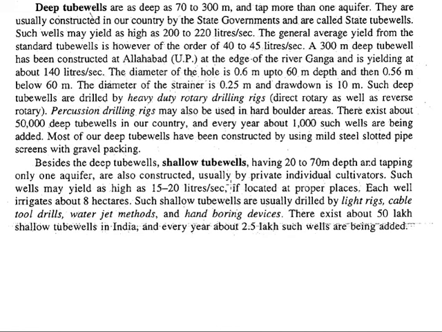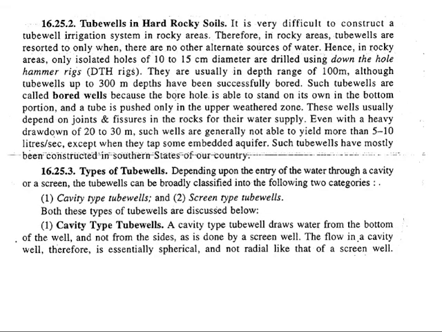To construct them, we go for drilling by light rigs and cable tools or water jet methods. Some of these water jet methods you may have seen used by the municipality when they construct such tube wells. And again, there are lakhs and lakhs of such shallow tube wells around every corner of our country.